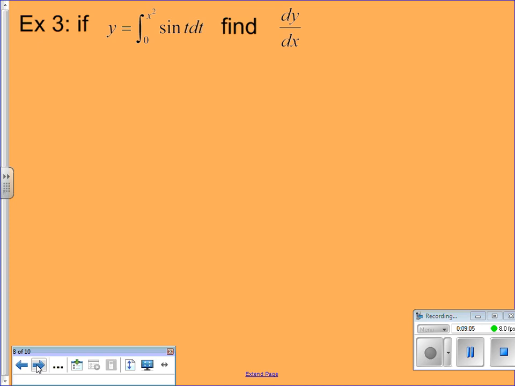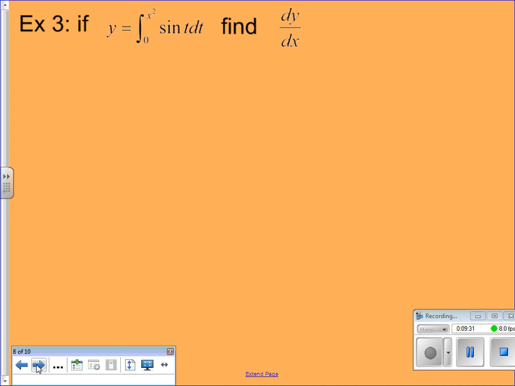We're good. Our upper bound is a function. Not just a single variable. On the previous examples, just a single variable. Now we have a function as our upper bound. A function in terms of x. Not a problem. Chain rule. This becomes a chain rule problem.